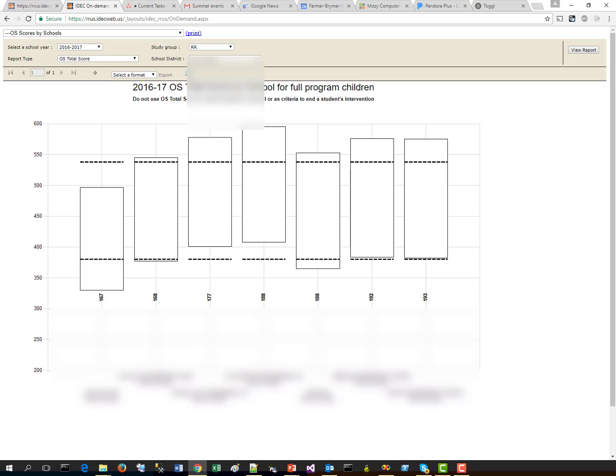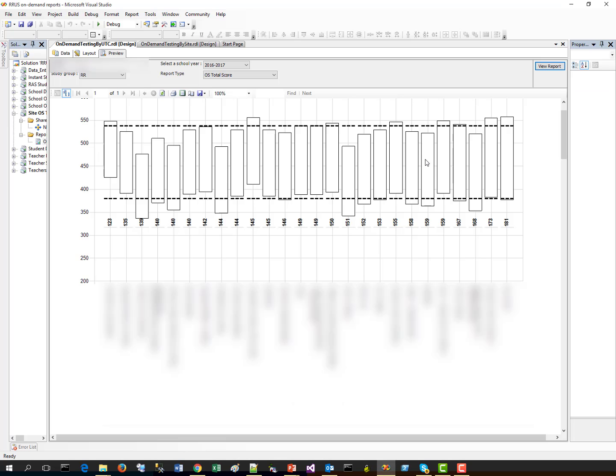Now, our final change is for our trainers. It's not up on the website yet, so it'll look slightly different on the website, but here is a sample of what we're looking at. Trainers, we have what I call our OS scores by site report. Just like teacher leaders have their OS scores by school, we have our OS scores by site. This report defaults to showing schools their growth on the OS total score.